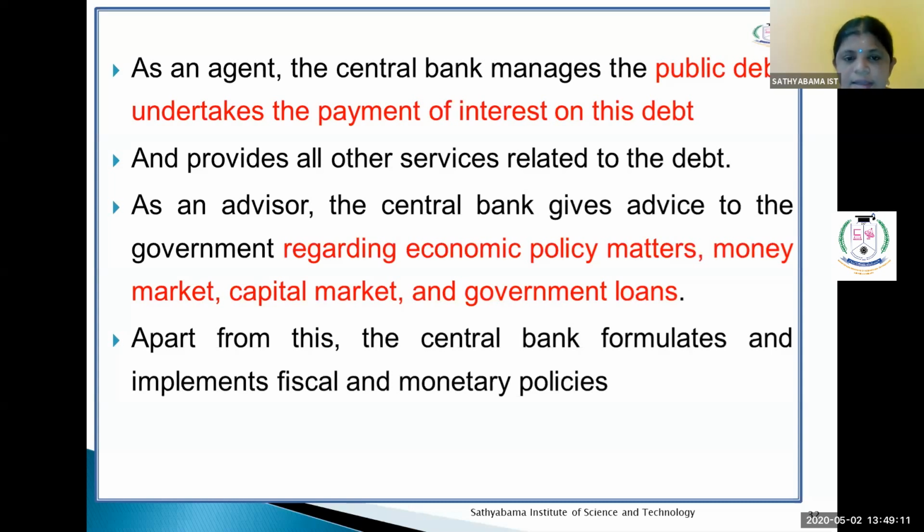As an advisor, the central bank gives advice to the government regarding economic policy matters, the money market, the capital market, and government loans. Apart from this, the central bank formulates and implements fiscal and monetary policies.